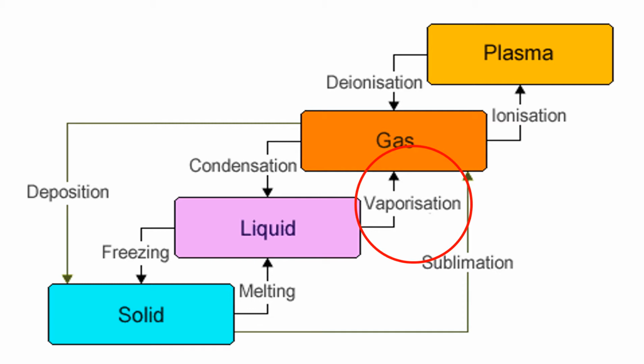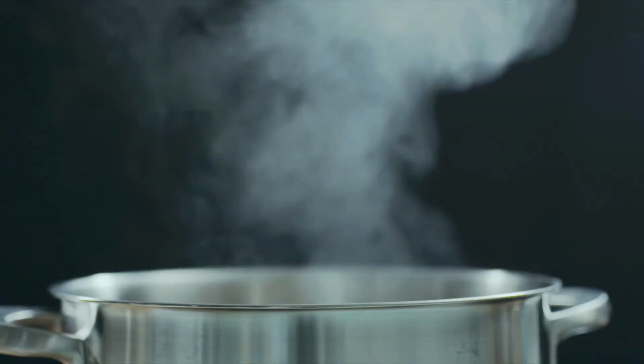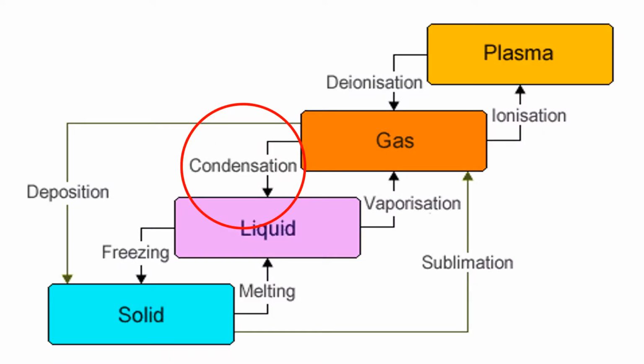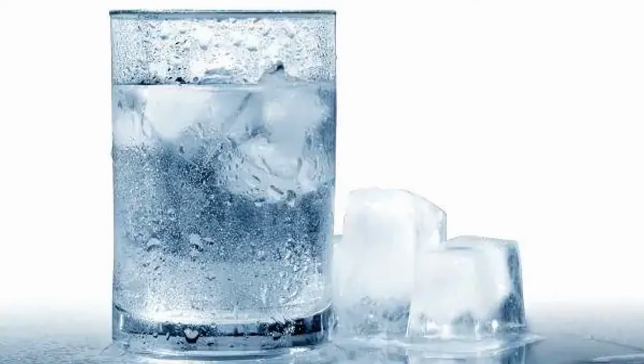Vaporization is the change of state from liquid to gas. For example, when you boil water before cooking indomie and water vapor is produced. Condensation is the change of state from gas to liquid. For example, when there are water droplets on the outside of your glass of iced water.